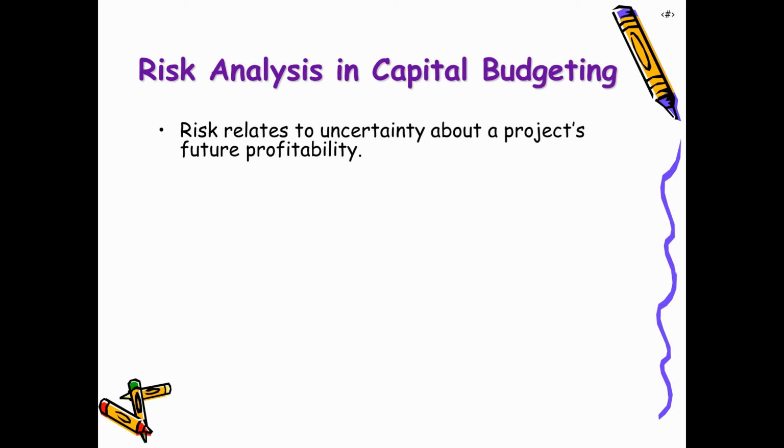So all of these factors need to be estimated, need to be predicted, and their probabilities need to be calculated before a manager decides upon or makes this calculation or does the valuation of a particular project, that whether a project is to be selected or the alternative project is to be selected, or whether they have to invest the money in this or not.